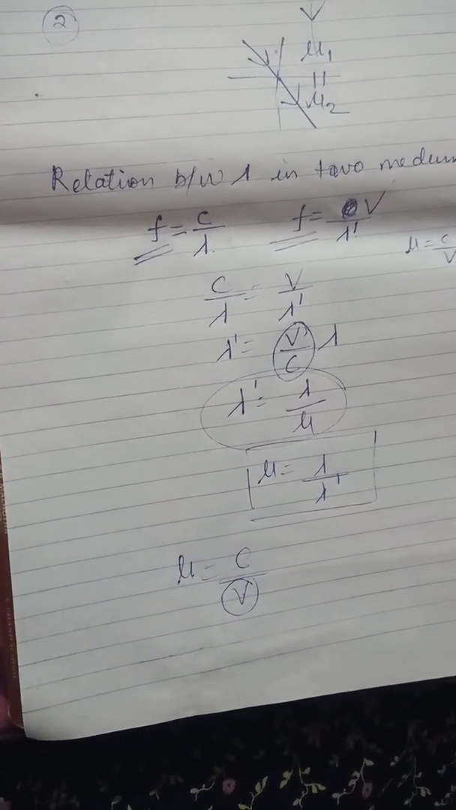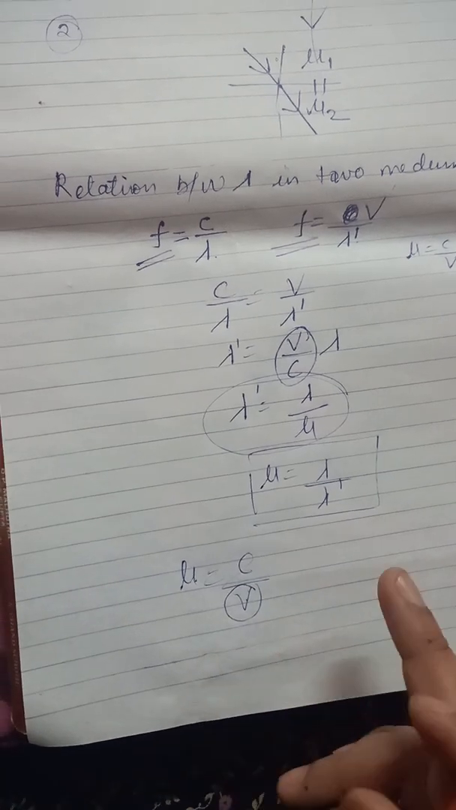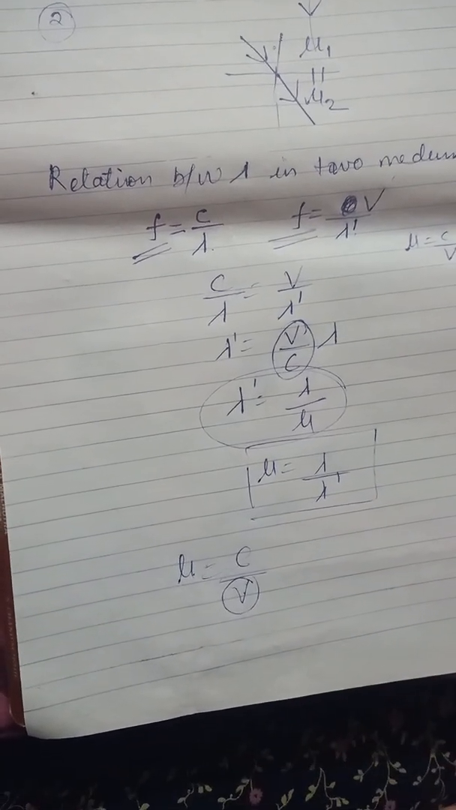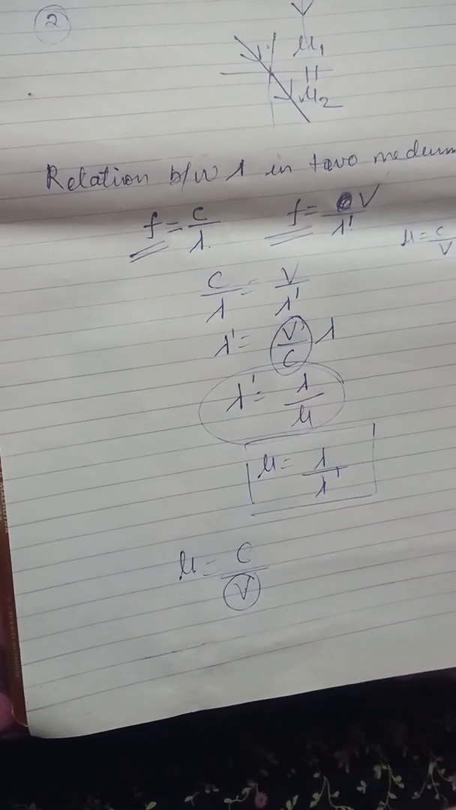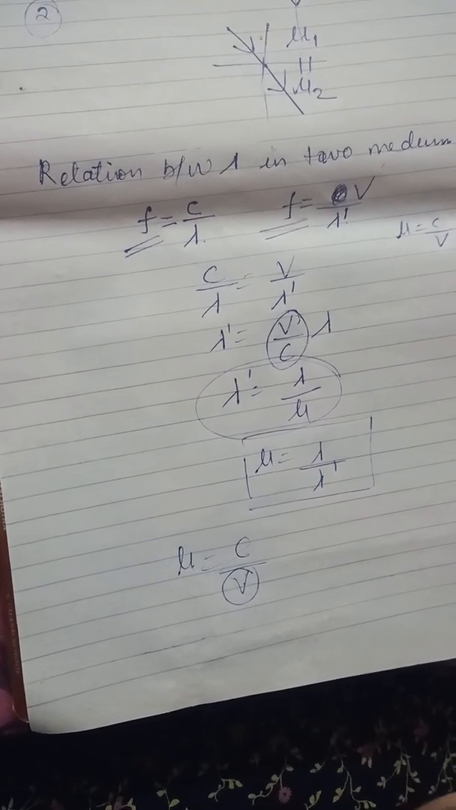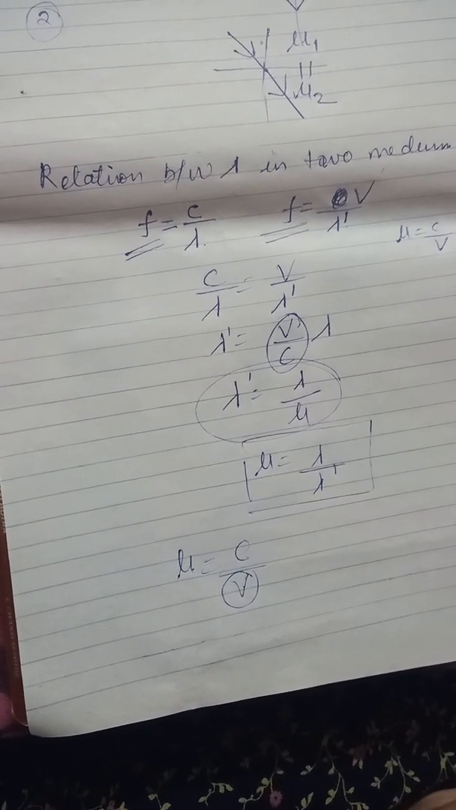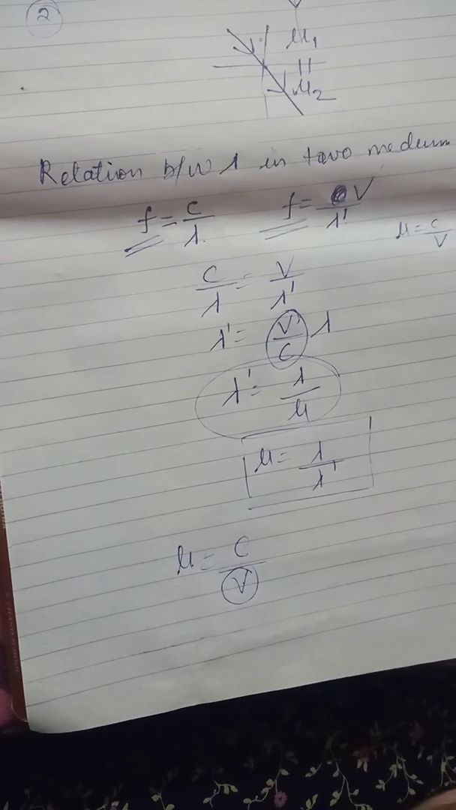Then the color or wavelength. If the wavelength increases, then the refractive index of the medium also increases, because it depends on the velocity, and the velocity depends on wavelength.